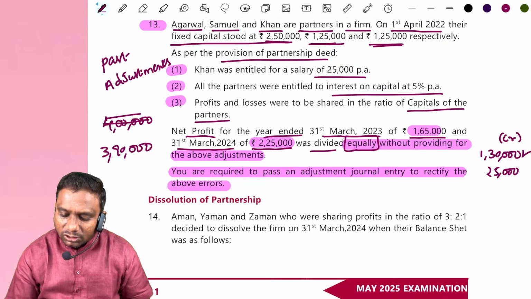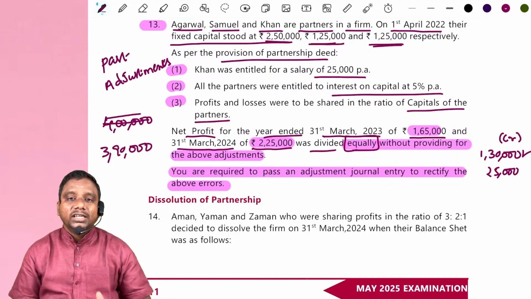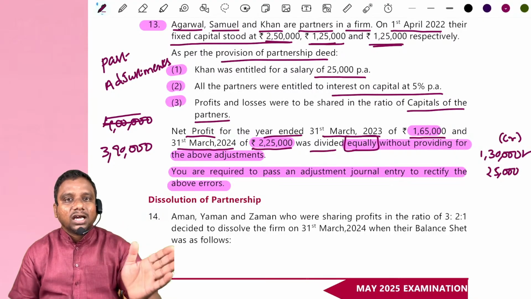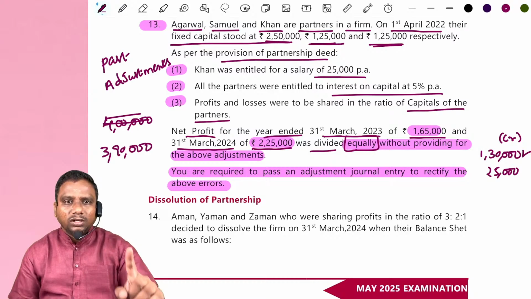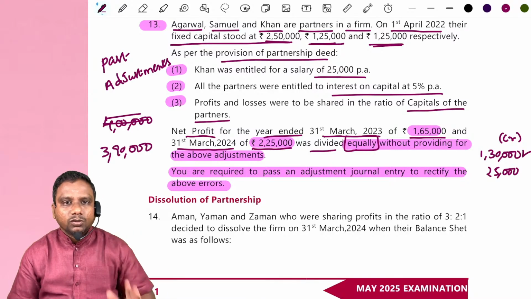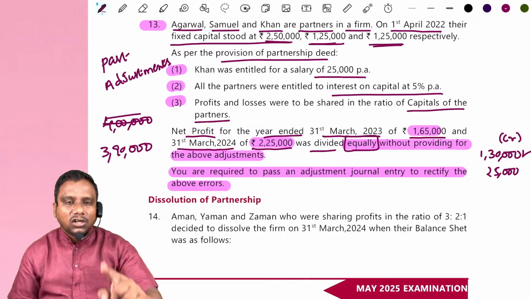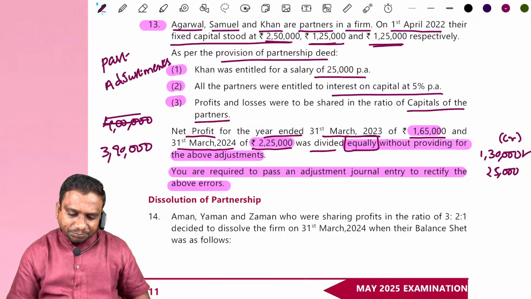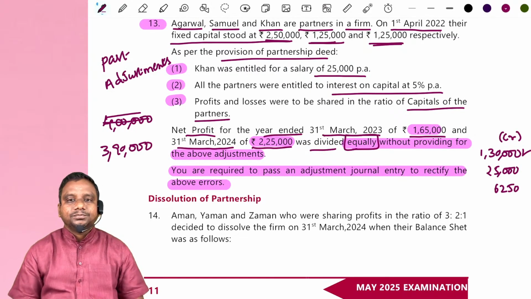This 1,30,000 is already credited, but how much amount do we actually have to credit to each partner: Agarwal, Samuel, Khan? Khan's salary is 25,000, he is entitled to it. I will tell you for one person, then the remaining persons you can visualize. Each partner is eligible to receive interest on capital. What is Khan's capital here? Khan's capital is 1,25,000. So he is eligible to receive 5% interest on capital. So this also we have to give credit.